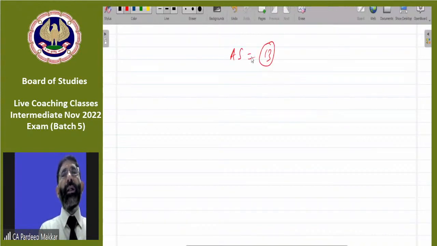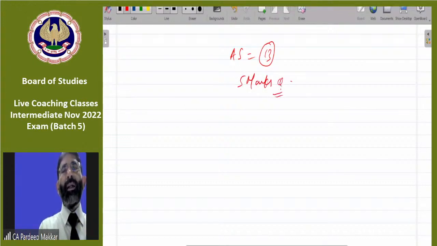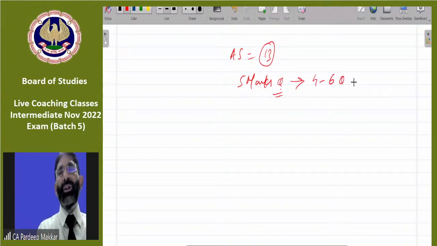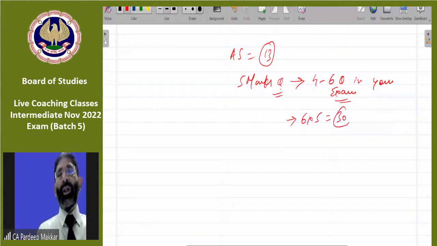So out of these 13 AS, what will happen with you? You will get a maximum of 5 marks questions, and these 5 marks questions will be expected, 4 to 6 questions in your exams. So assume I'll get 6 questions of 5 marks each. 30 marks will be covered.